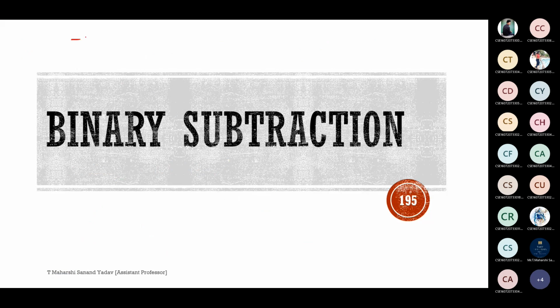Now, we shall do minus 4 also using the same method if you are getting confused. In order to get minus 4, first you have to take plus 4. What is the equivalent of 4 in terms of binary? 1, 0, 0. Yes, so 1, 0, 0 is the equivalent.